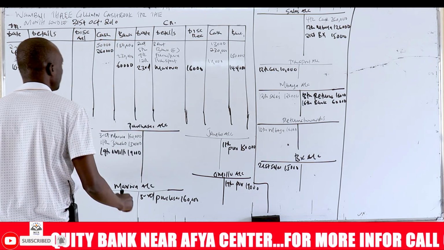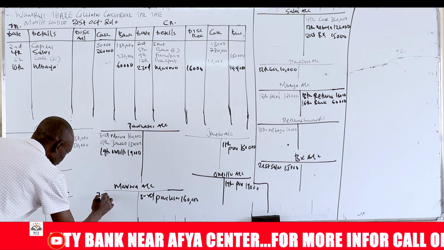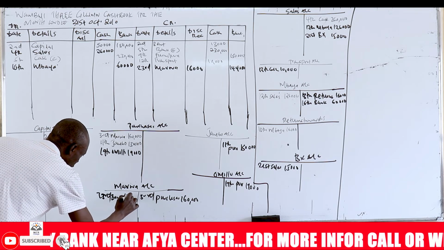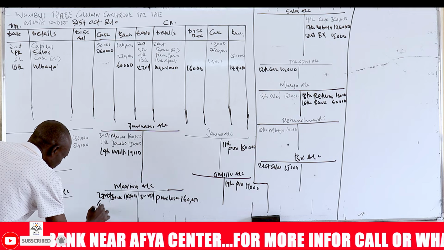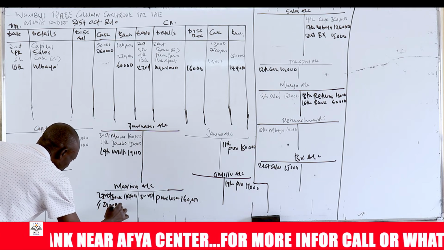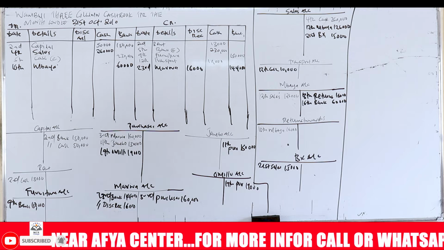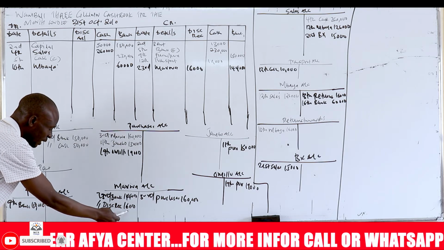So here you come and write 23rd, bank, 144,000. Then the same date, discount received 16,000. The double entry for discount received will be done at the ledger level. So you've debited Marwa.